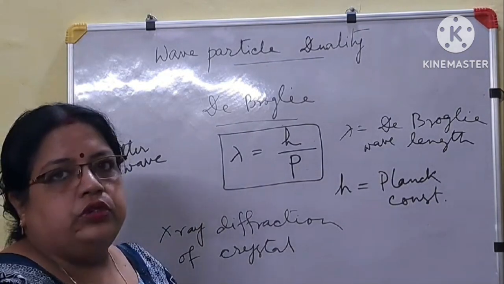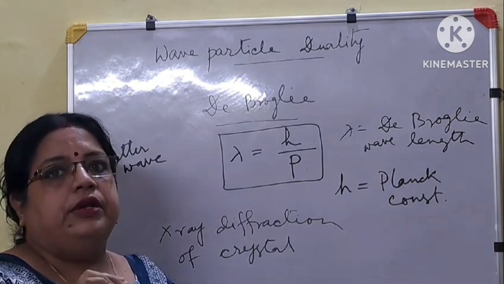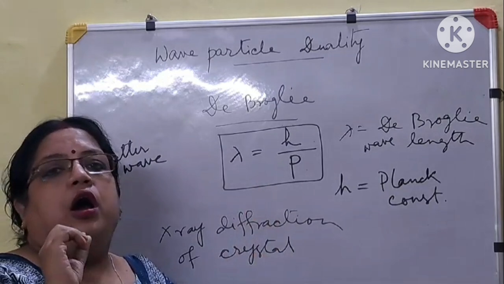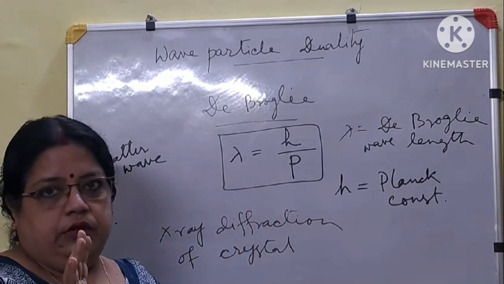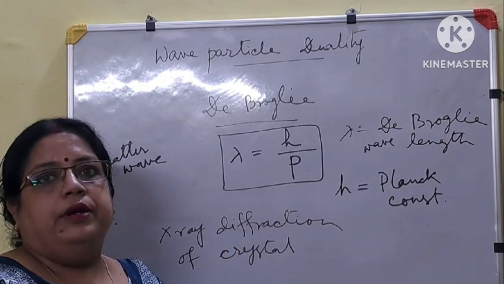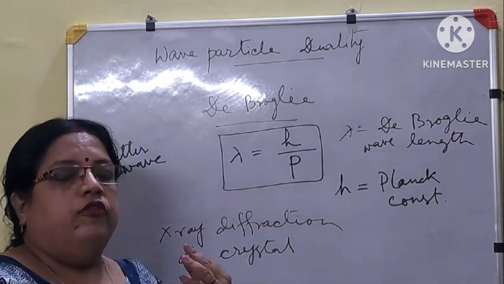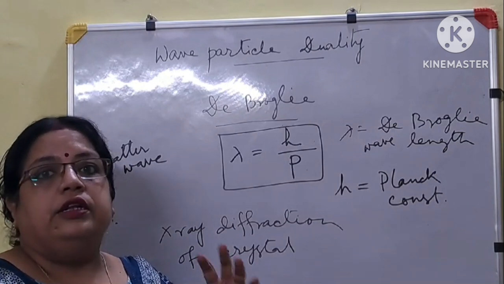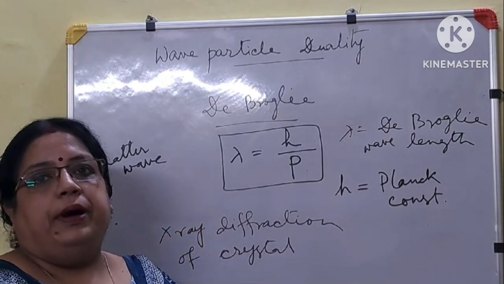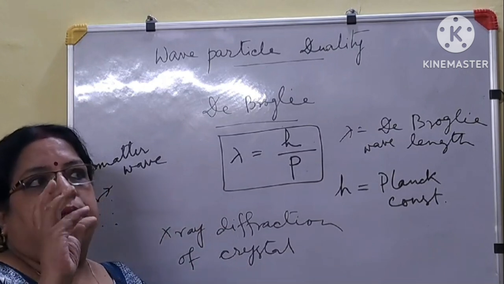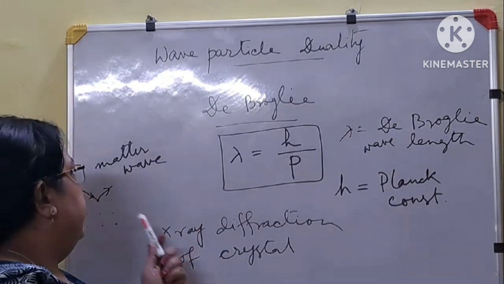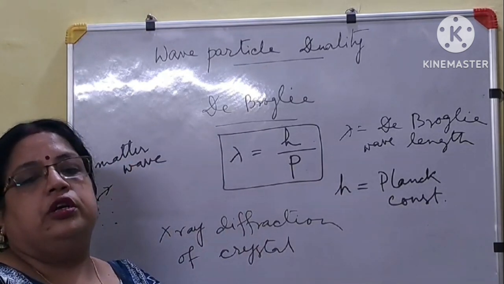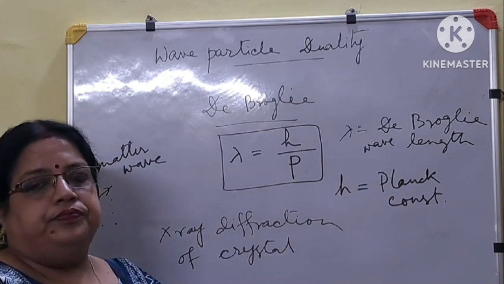Now the question arises: as I am telling you, de Broglie's relation or equation is valid for any kind of material or particle, whether it is a photon, an electron, or a proton, and even a bigger particle or material. The matter wave, de Broglie's wave relation or equation, will be satisfied.